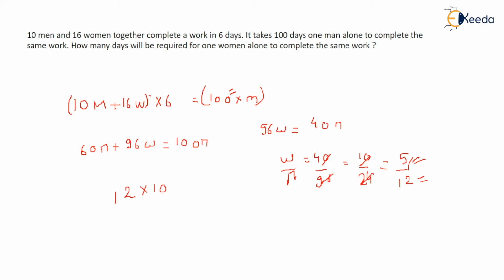So a single man can make 12 chairs a day. And for how many days he worked? 100 days. So how many pages does he have to write? He has to write 1200 pages. And how many pages can a female write? A female can write 5 pages in a day. So if she has to write 1200 pages, what you have to do? 1200 divided by 5. So this comes out to be, I guess, 240 days. So this is the answer.